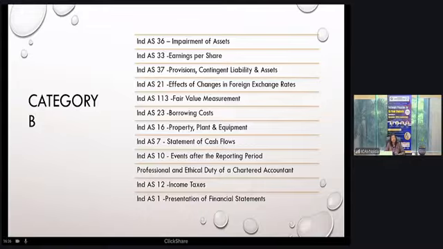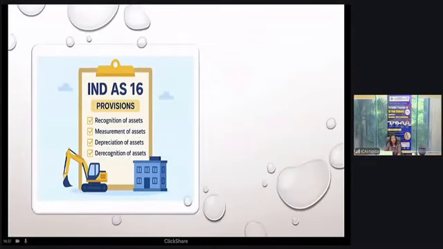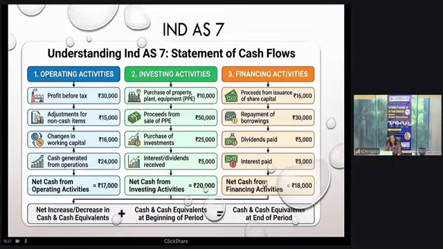Income Taxes, Ind AS 12, again has a question in alternate examinations. Also, most of the time, one MCQ in your MCQ portion is on Ind AS 12. So this standard is very important. You have to practice it, and it is used in other standards also. It is interconnected, so it is very important that you go through the provisions of Ind AS 12 as well. There was one amendment in Ind AS 1 and Ind AS 7 that has already been explained by sir. Please go through this.